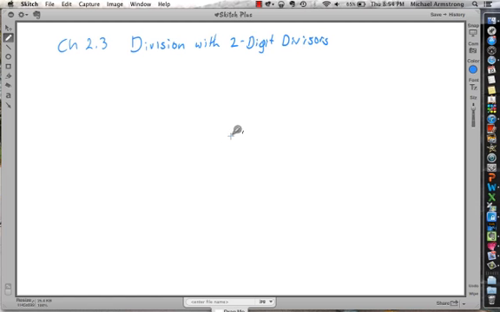Okay, we're going to examine how to divide two-digit divisors with division. This is chapter 2.3. They're wanting us to use base 10 blocks. You probably already did this in the classroom before you watched this video, and so you have kind of an idea, but let's go over it just to make sure. For instance, if we use a number like 168 divided by 12,